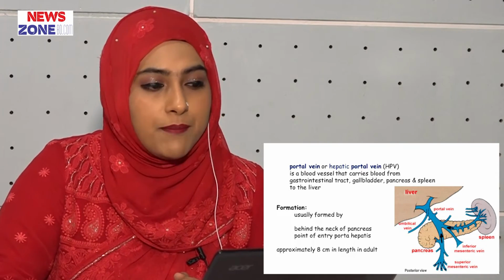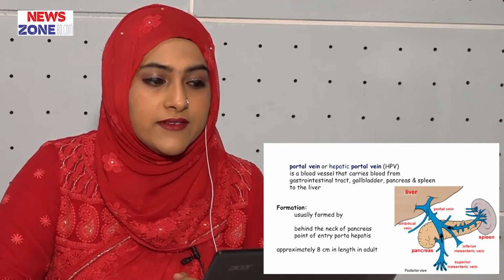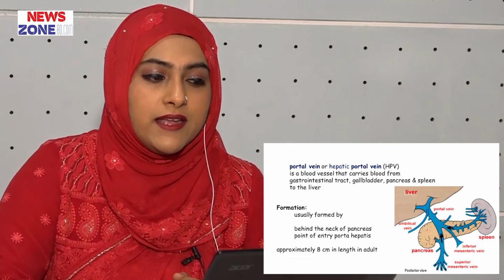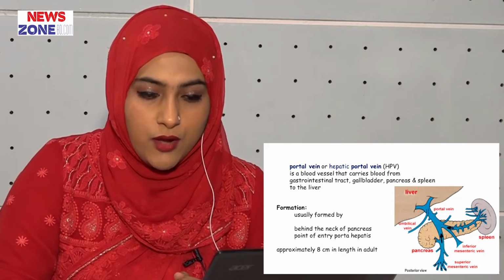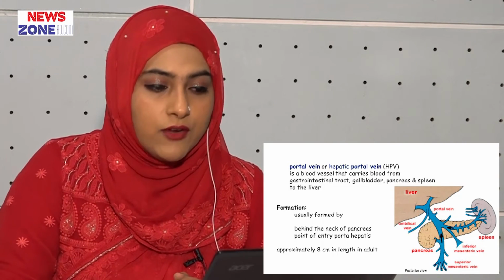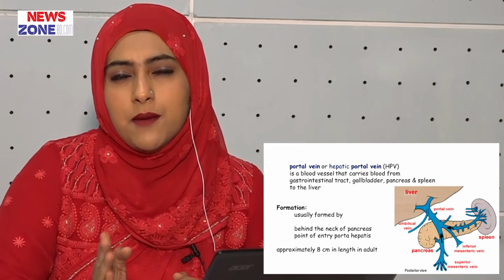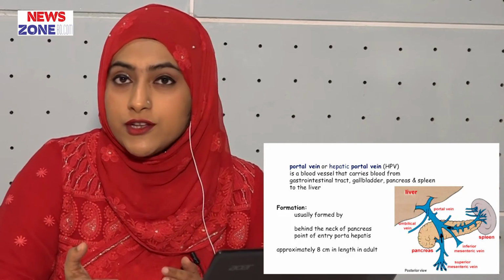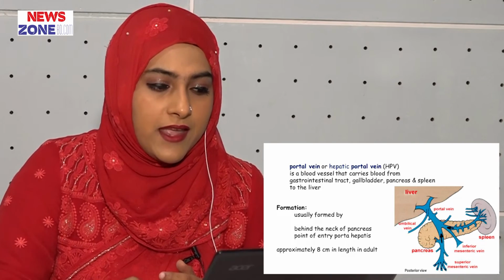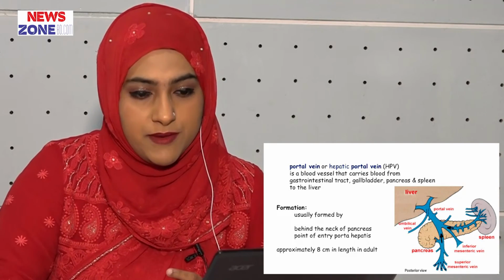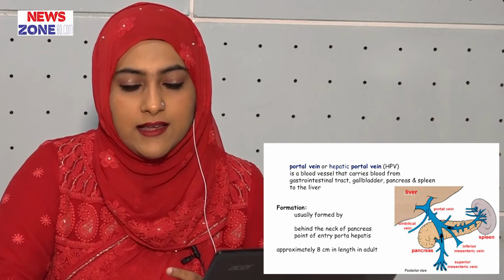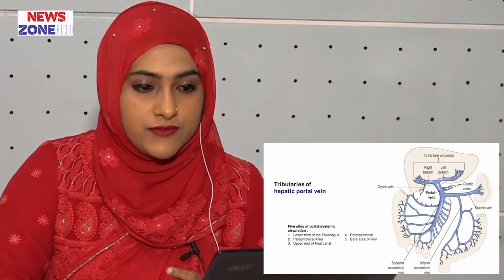The portal vein, or the hepatic portal vein, is the blood vessel that carries blood from the gastrointestinal tract, gallbladder, pancreas and spleen to the liver. How is the portal vein formed? Usually it is formed just behind the neck of the pancreas, and the point of entry is the porta hepatis. It is approximately 8 centimeters in length, and it is formed by the superior mesenteric vein and the splenic vein.